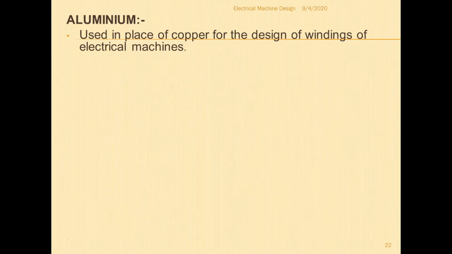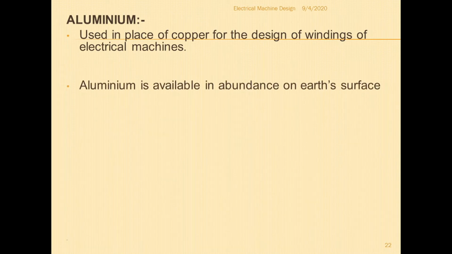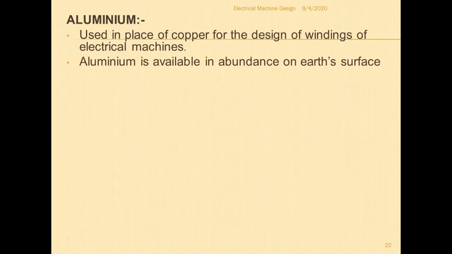It is used in place of copper for the winding of electrical machines. Aluminum is also a good conductor of electricity. It is available in abundance on the earth's surface, so compared to copper, the availability of aluminum is more.